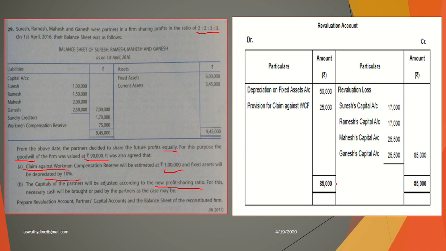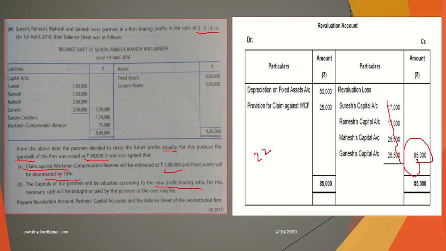This loss should be shared among the partners in their old profit sharing ratio, that is 2 is to 2 is to 3 is to 3. Okay. In this ratio we need to transfer to partners capital account. Here we transferred 17,000, 17,000, 25,500, 25,500, total 85,000. Okay, this amount we transfer to the partners capital account. Okay, fine. Now we have to do partners capital account.